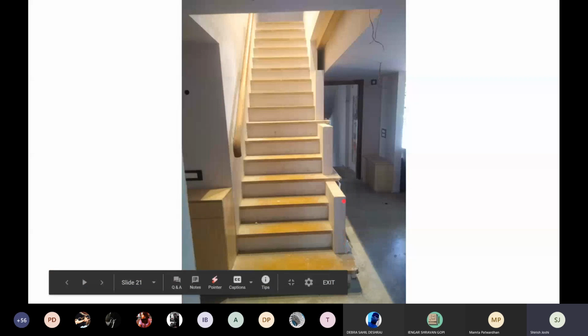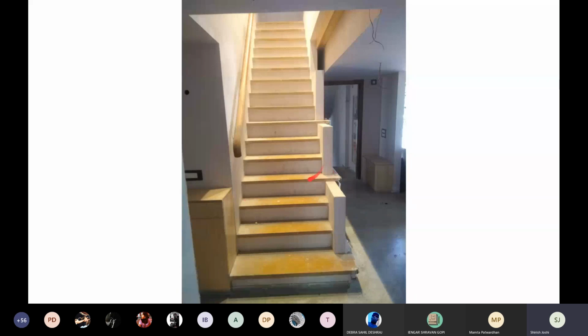Our structural analysis showed that there's a beam above over here. Similarly, there's a beam and a wall at the bottom. So we decided to construct a half wall to support the steps on one side, and the other ends of the steps are anchored onto the wall on the other side.